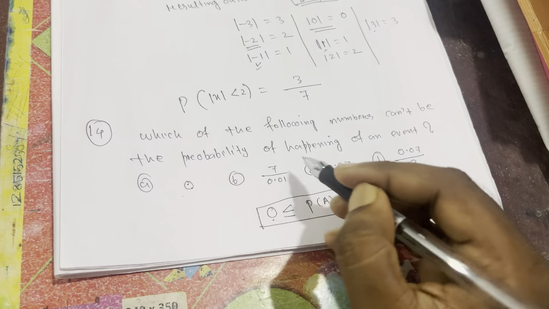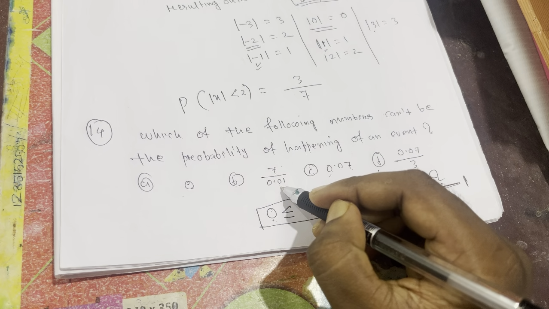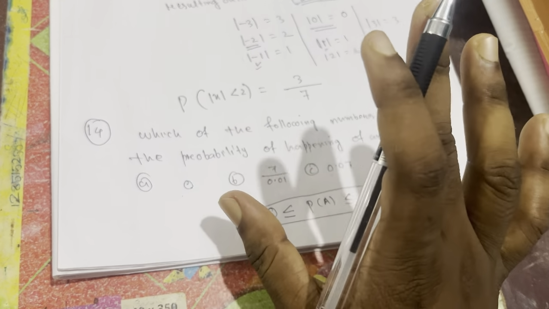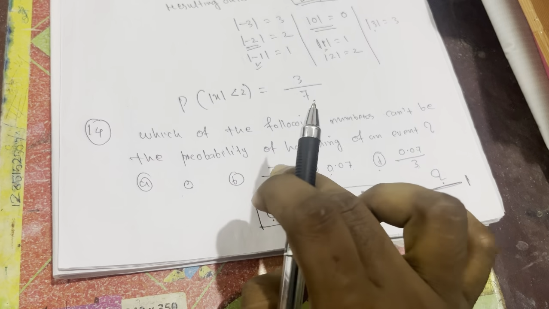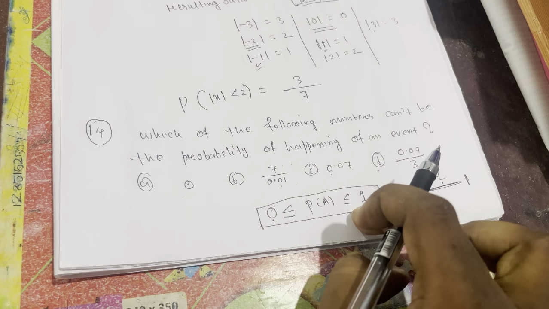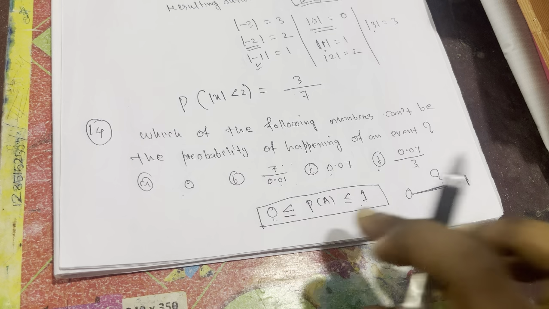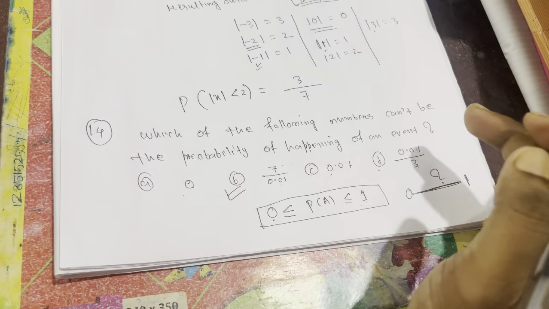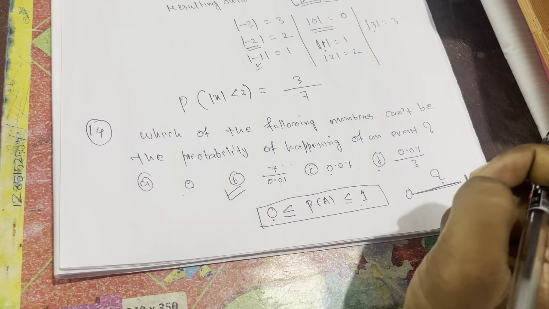Only if you observe this, the numerator is a big number and the denominator is a small number. So if you divide a big number by a small number, we will get a value which is always greater than 1. So the answer of this value is not in the range of 0 and 1. We'll get an answer greater than 1, so it is not in the range, and that's why option B is correct. The value of this cannot be the probability of an event.